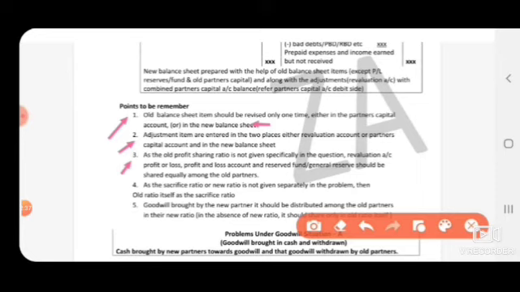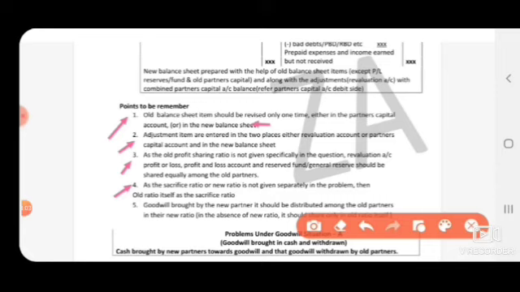Next, third one, as the old profit sharing ratio is not given specifically in the question, revaluation account profit or loss, and reserve fund, general reserve, accumulated profit or loss should be shared equally among the partners. Next, fourth, as the sacrifice ratio, the new ratio is not given separately in the problem,